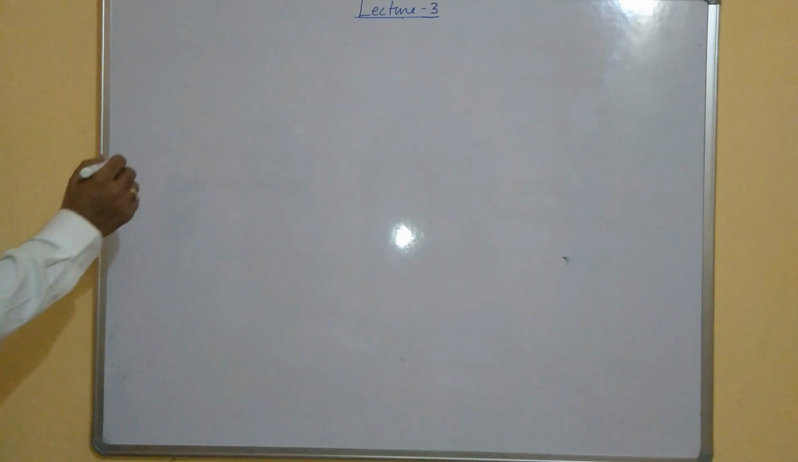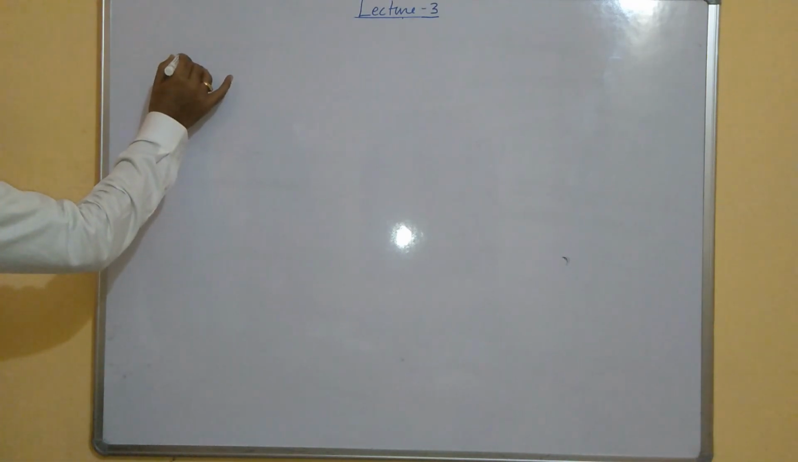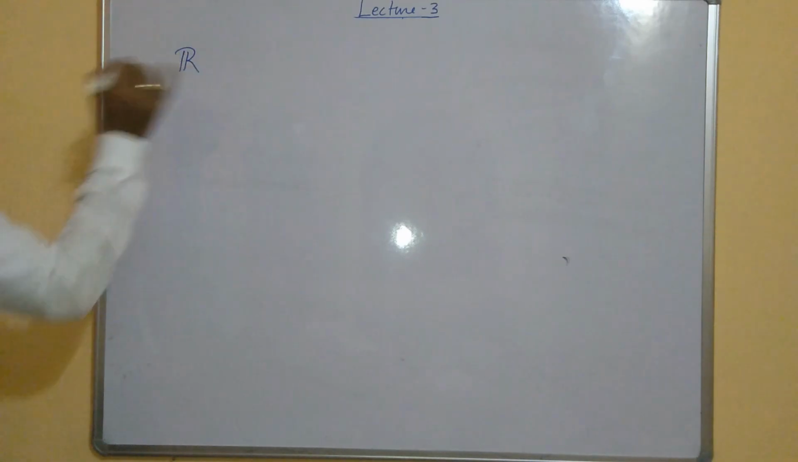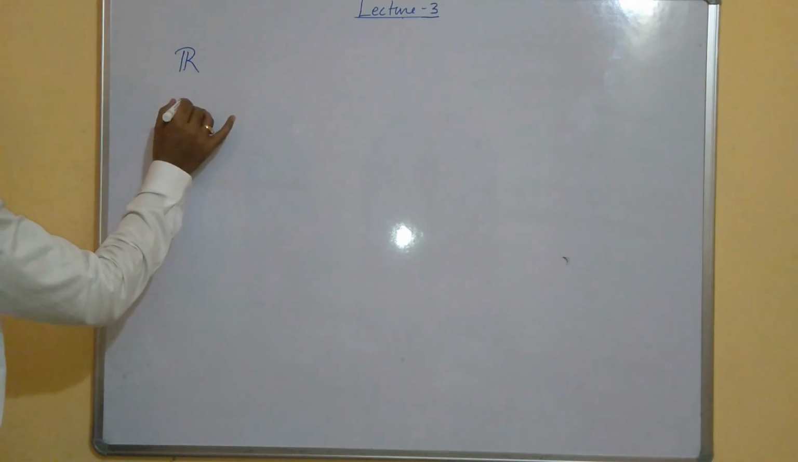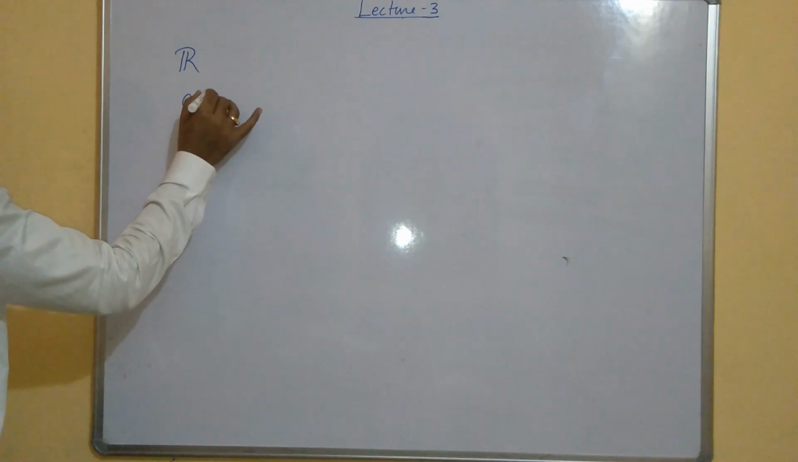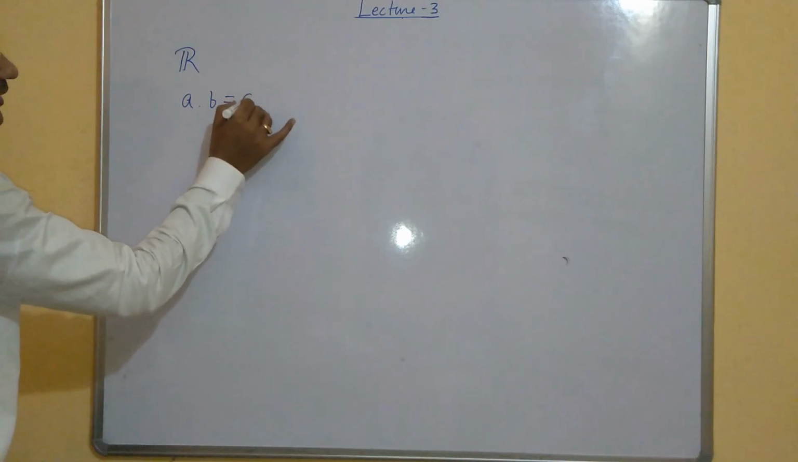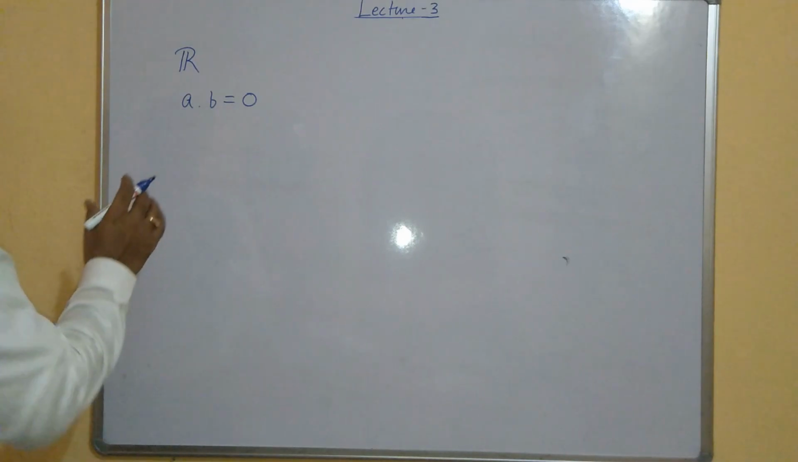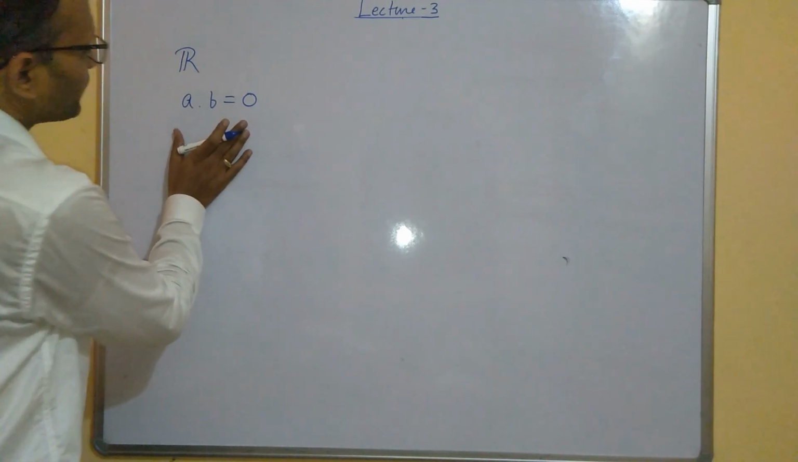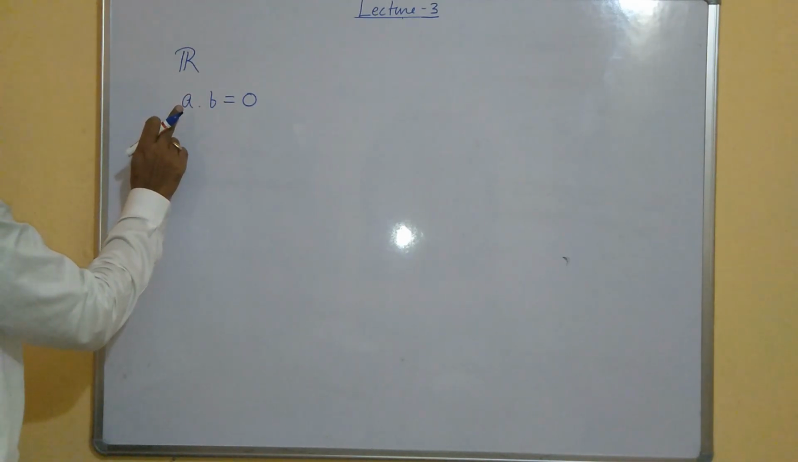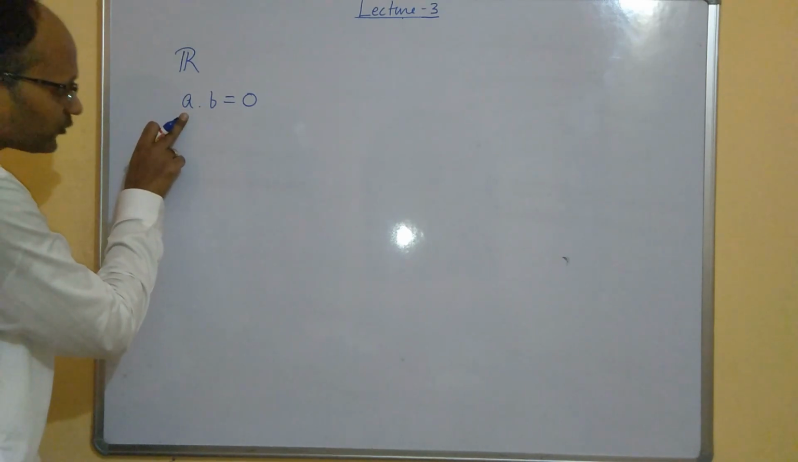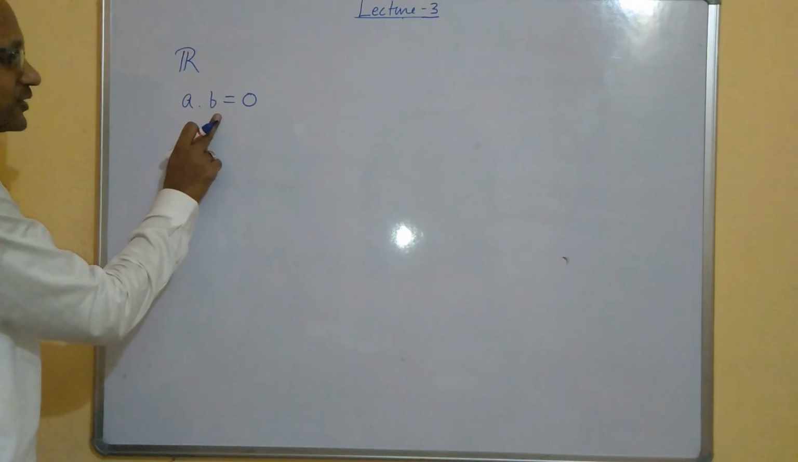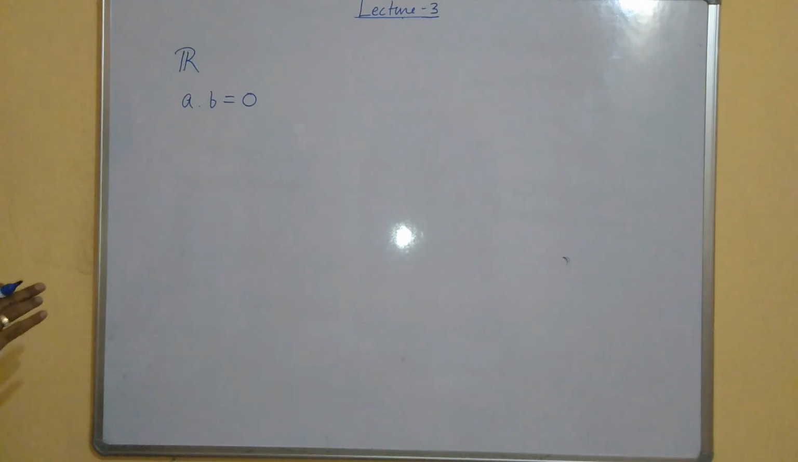Now suppose I am taking the set of real numbers, and I take two real numbers a and b and multiply them, and suppose the product is 0. Then you know very well that without either a being 0 or b being 0, this product will never come to be 0.